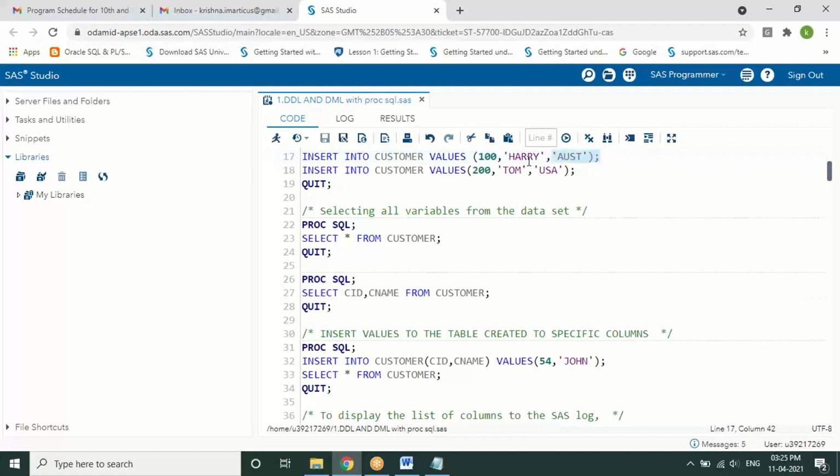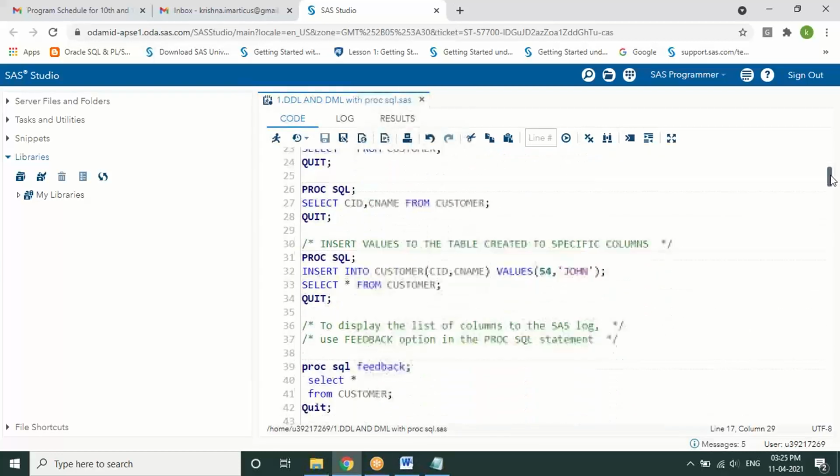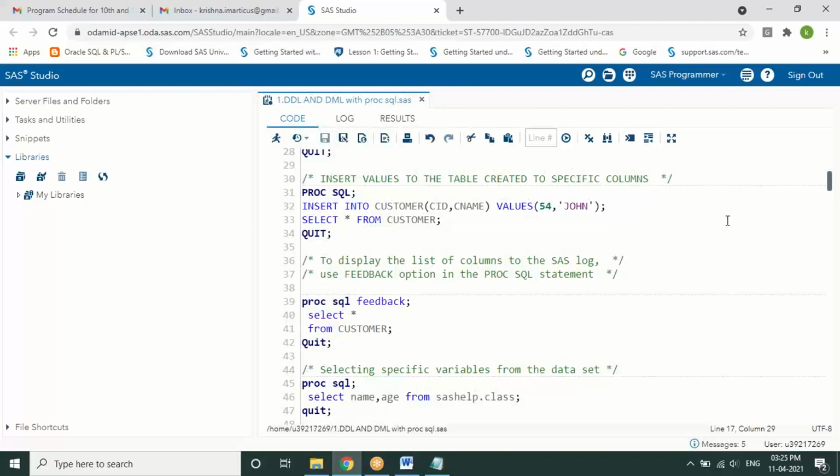Next is one other point to understand. At the time of inserting, we have to provide enough values to a particular table, which means you have created 3 columns, so you are providing 3 values to it. If you give one value fewer, it will not accept the data because it is expecting all 3 values for the particular table. That will give you an error. So if you wanted to enter only particular values to a table, there is another way of inserting the data into the table. The syntax for this is like this.